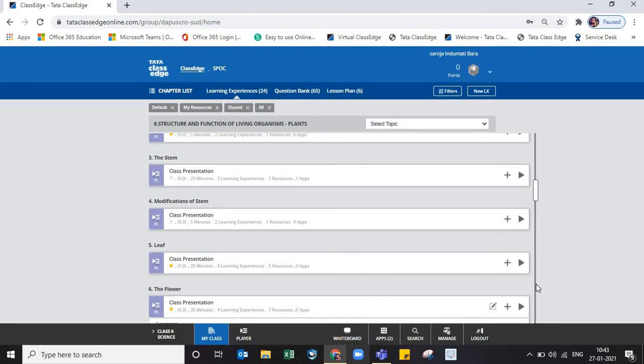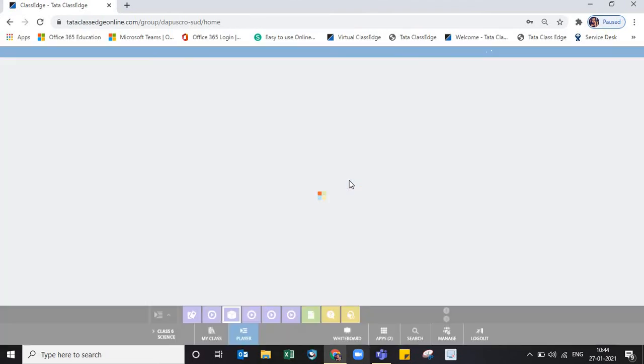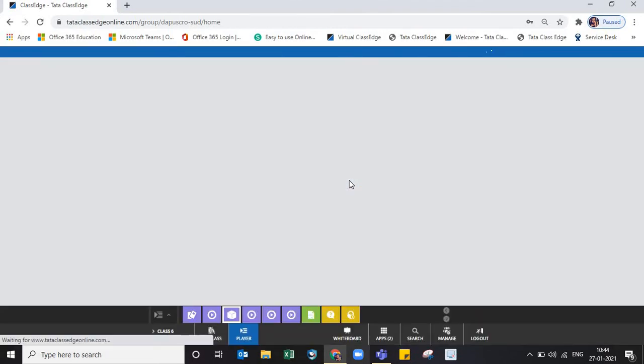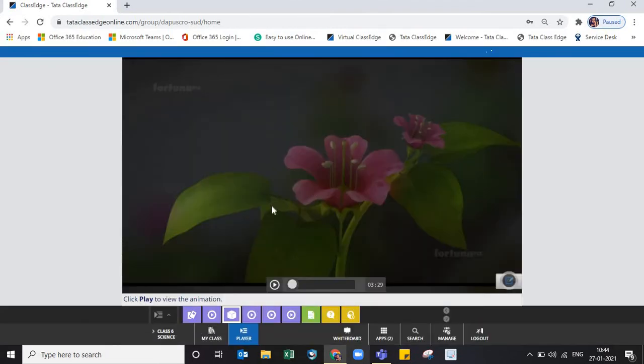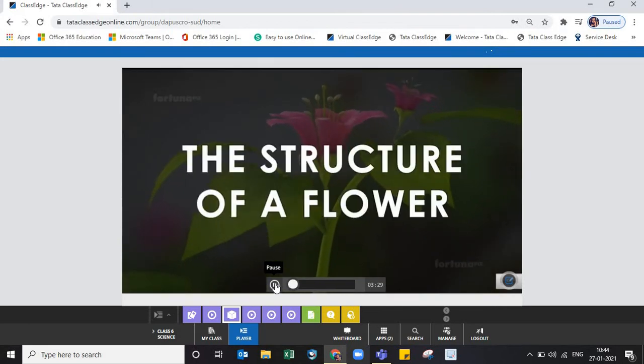Just a minute, children. Have patience. All right, here I am showing you the structure of a flower in 3D. Have a look at it, all of you. There's a very beautiful flower on your screen. I hope it's visible. The structure of a flower.